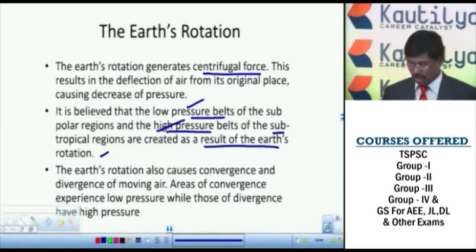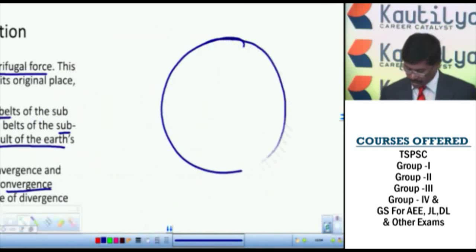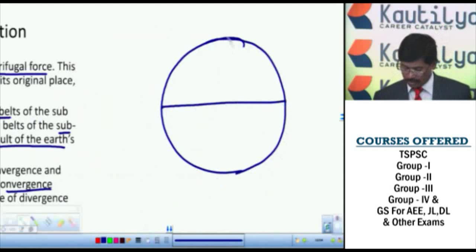Next, earth rotation also causes convergent and divergent movement of air. See, when air is convergent, you experience a low pressure area. See how it is experienced here. If you observe the globe, this is the north pole and this is the south pole.